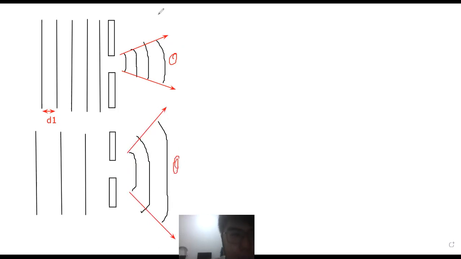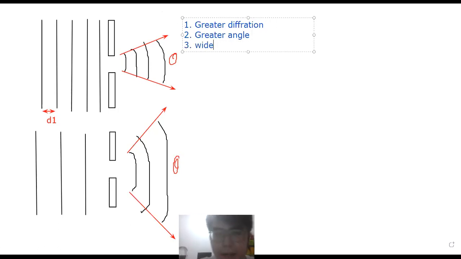Okay, wider. So here we say greater diffraction. In the test or in the exam, when you see the words greater diffraction, it means wider spreading, or greater angle, and also wider spread. They all have the same meaning, wider spread. Now this is one way, by increasing the wavelength. Say this is the D2.